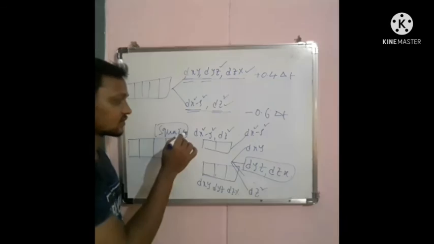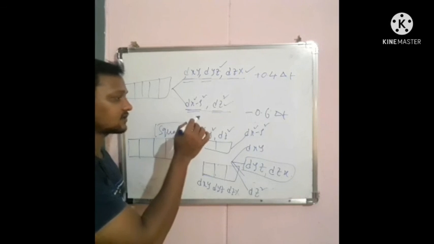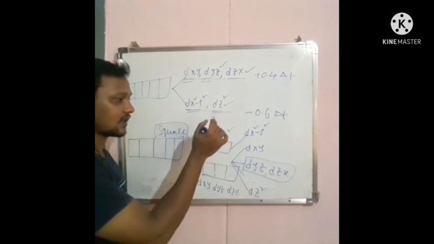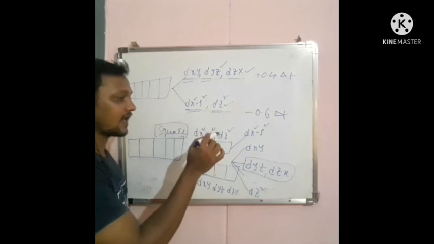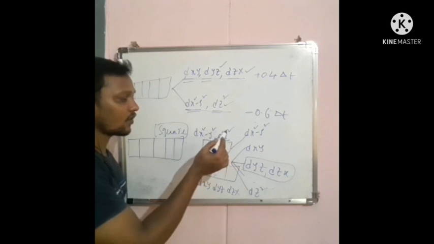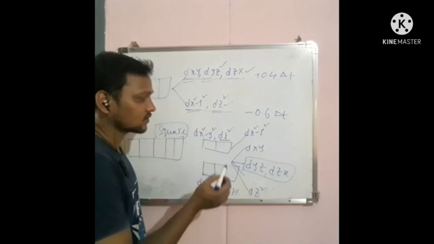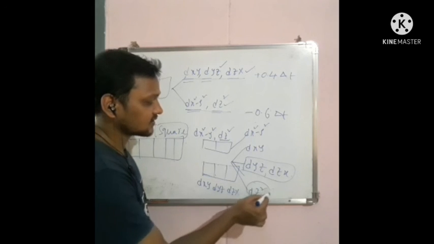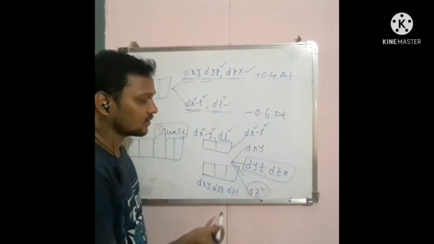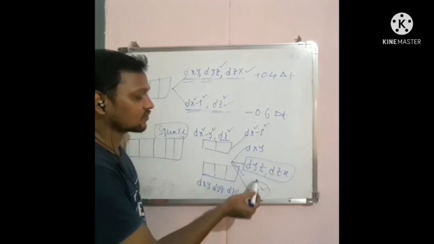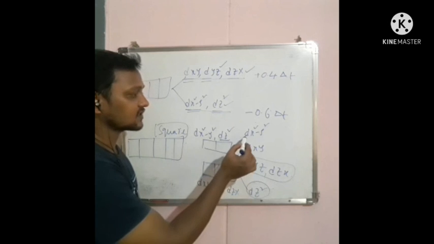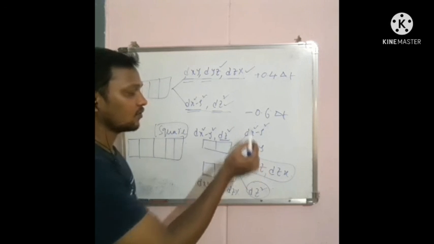When ligands are removed on the z-axis, obviously the repulsive forces on the z-axis decrease, and when repulsive forces decrease, it minimizes the energy. So dyz, dzx and dz square have minimum energy, whereas dx square minus y square and dxy have more energy.